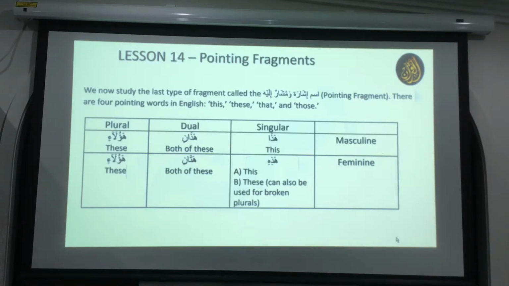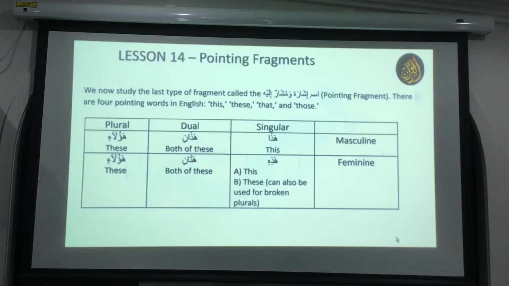Dual is hazani and hatani. Hazani, like Muslimani, see the alif and nun, the same chart, remember? Muslimani or Muslimatani, so that's hatani. So hazani, hatani are the dual versions, for masculine and feminine. The only difference is a ta and a zal, nothing else, okay? Haulai, haulai, same for masculine, same for feminine. So these are the pointers for something close, like this and these.